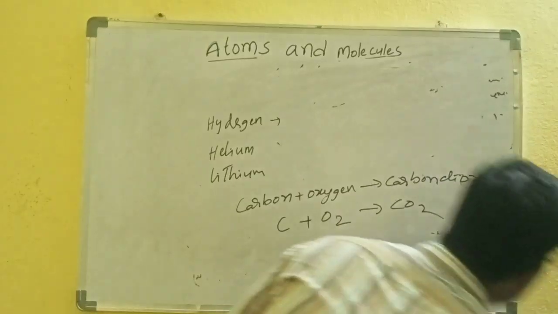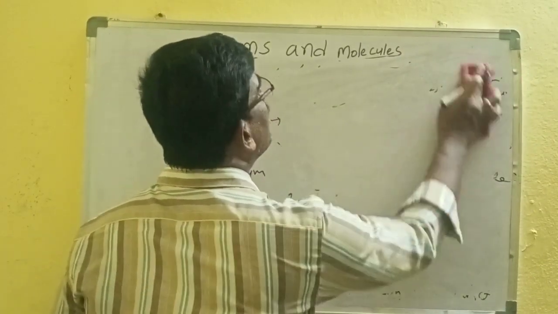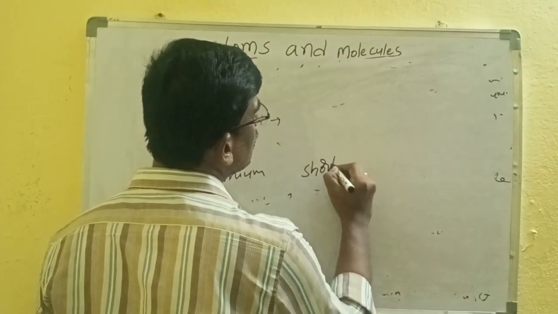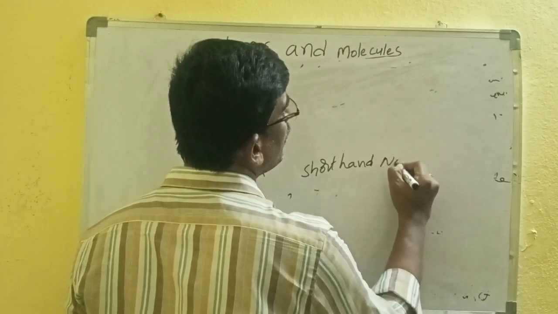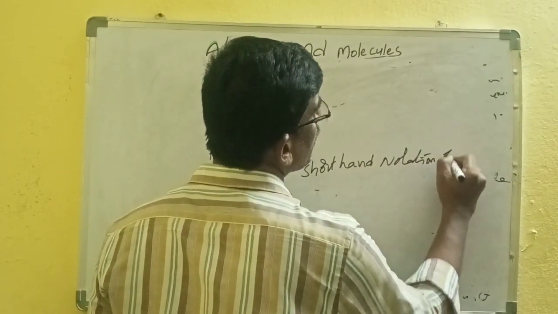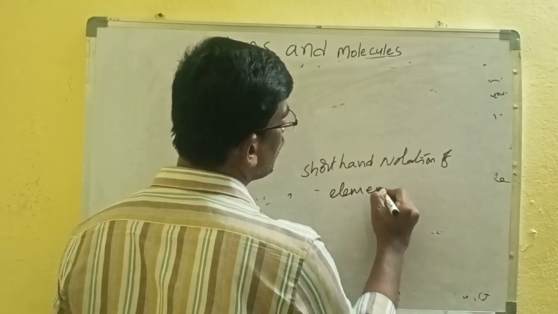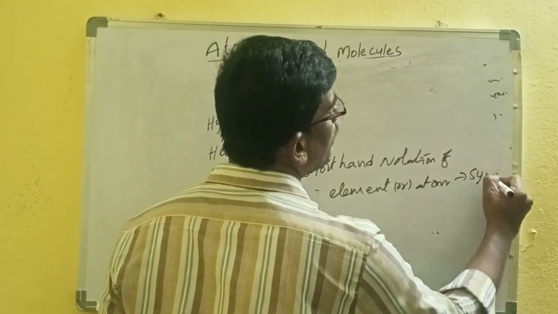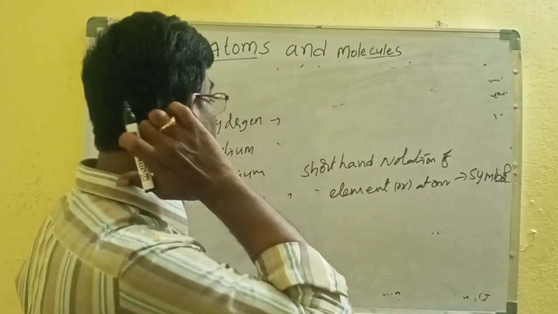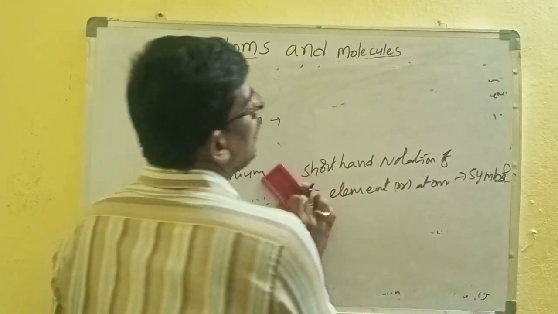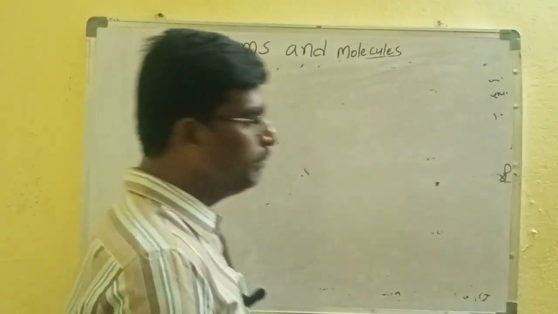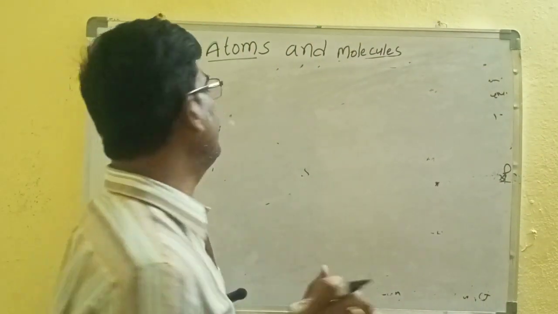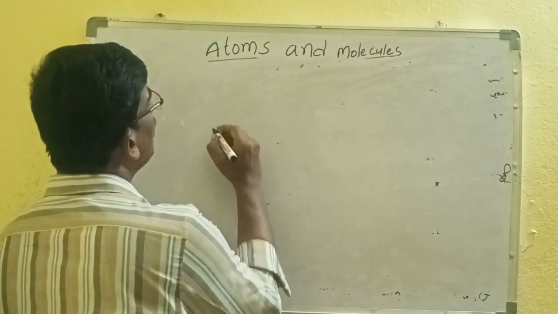What is the meaning of symbol? A shorthand notation of an element or atom is called a symbol. The scientist Berzelius gave the suggestion that symbols be taken from the English names, using the first letter as the symbol.